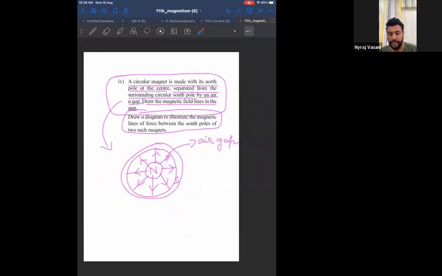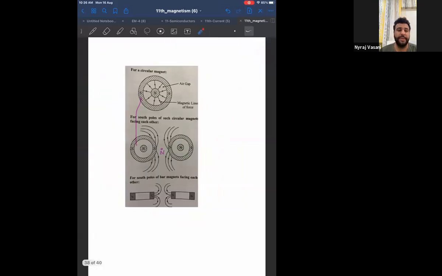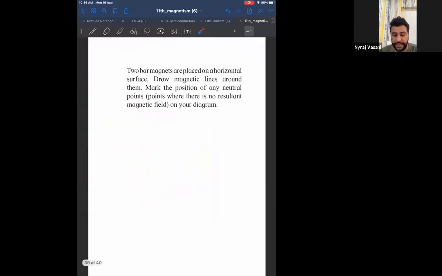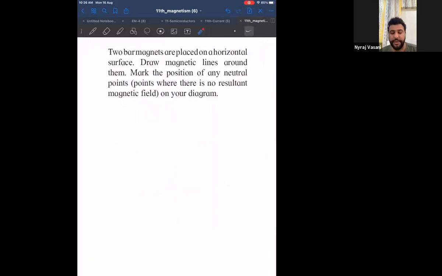Okay. Now, the last question of magnetism. With that, the chapter will be over. This is the last question, and the question is this. Now, using whatever knowledge you have, try to solve this question. Start.